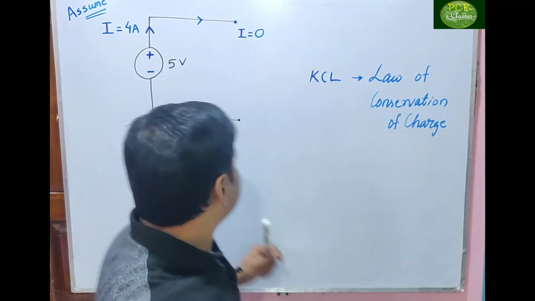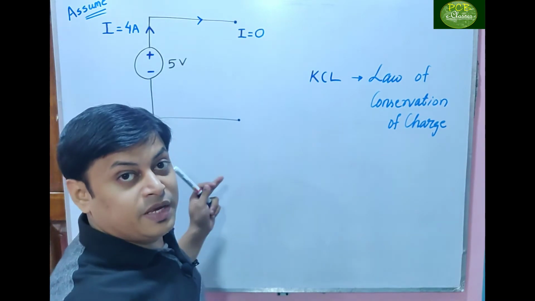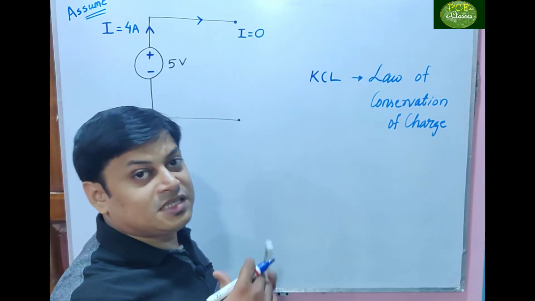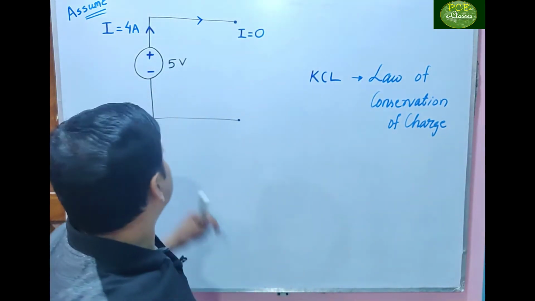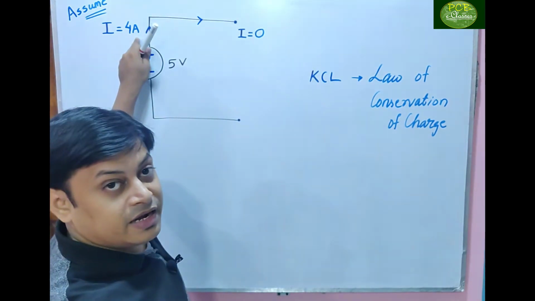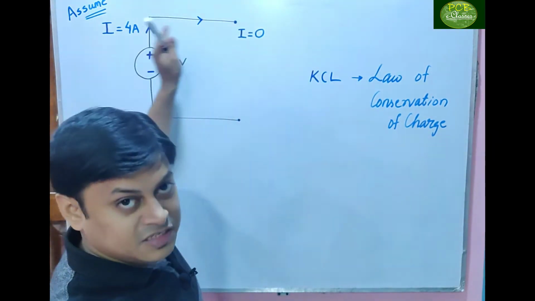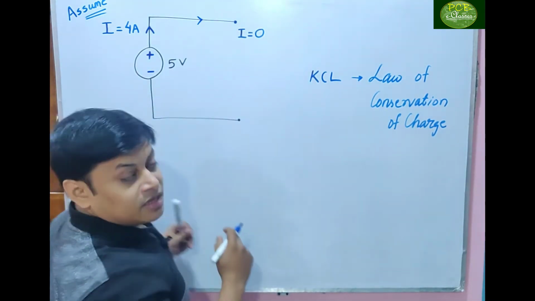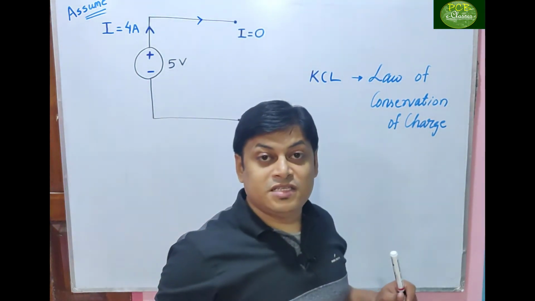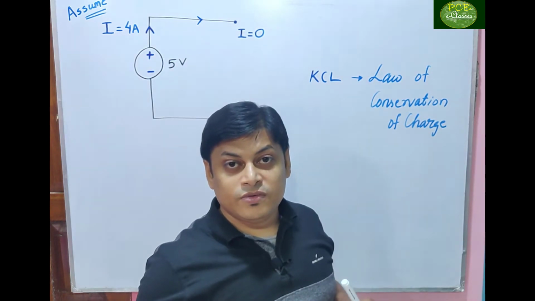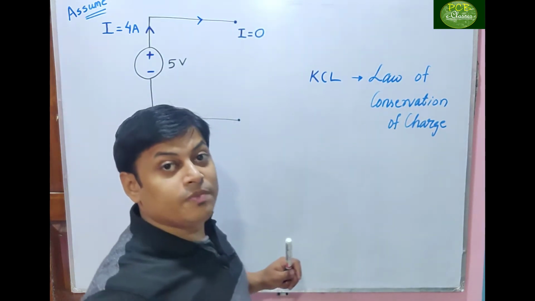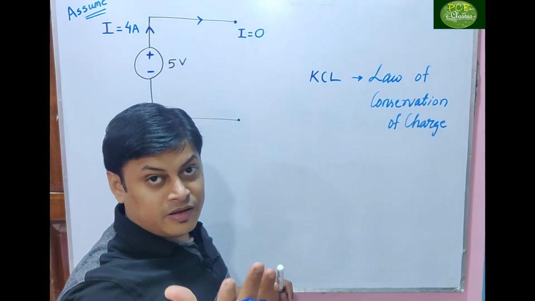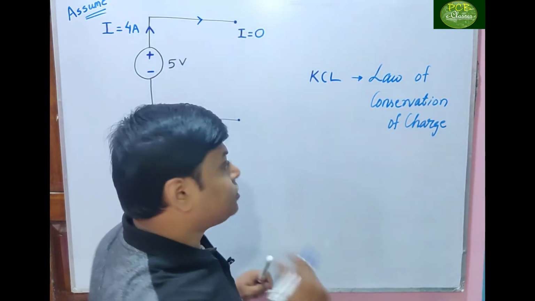If current is traveling, the charge is traveling. So a finite amount of current flowing means a finite amount of charge is transferred. But here current becomes 0, which means the amount of charge is also 0. Charge cannot be destroyed.